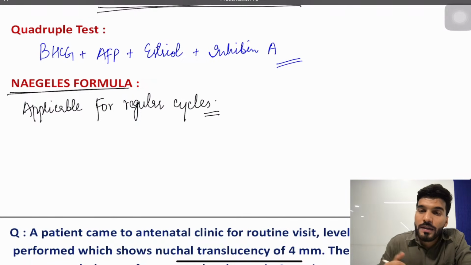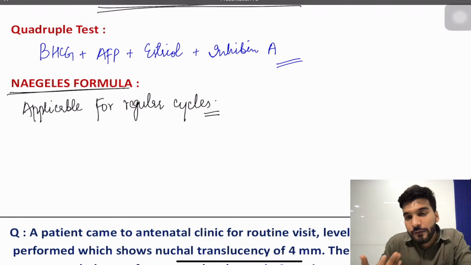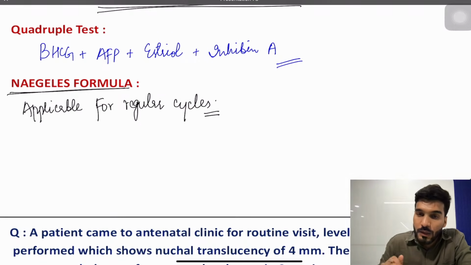Sir, when can I call it oligomenorrhea? Beyond 35 days. When can I call it polymenorrhea? Less than 21 days. So we have: normal cycle 28 days, oligomenorrhea more than 35 days, polymenorrhea less than 21 days, menorrhagia excessive bleeding more than 80 ml, hypomenorrhea less than 10 ml, normal bleeding 20 to 25 ml or 30 ml bleeding. Is that clear? These are the basic definitions you should know.